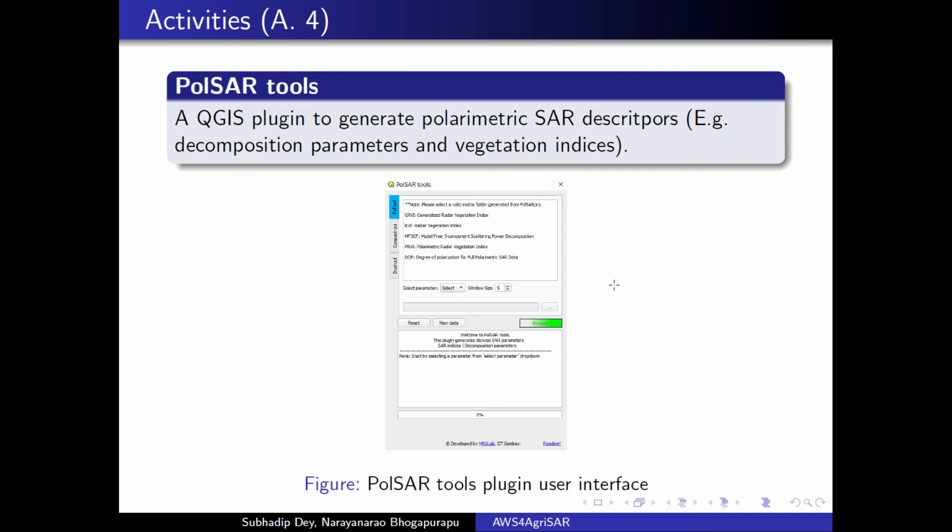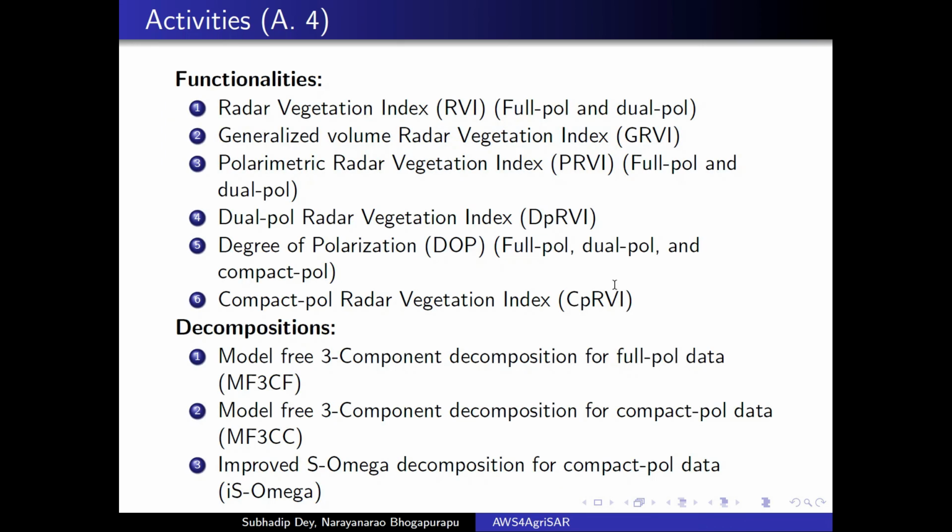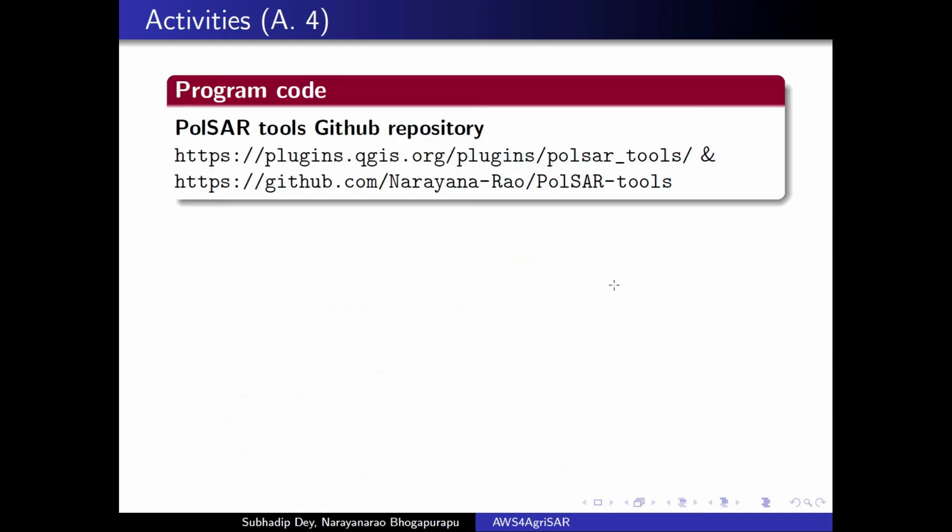Recently, we have released a QGIS plugin which can generate various vegetation indices and decomposition parameters from polarimetric SAR data. The plugin was built using Python and the source code is openly available. Here is the list of functionalities currently available in the PolSAR Tools plugin. However, given the pace of research work by our group in SAR polarimetry, there will be more functions available in the near future. The plugin source code is available at the following repository.